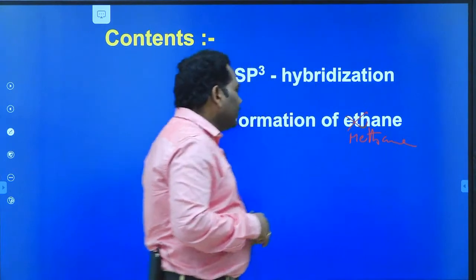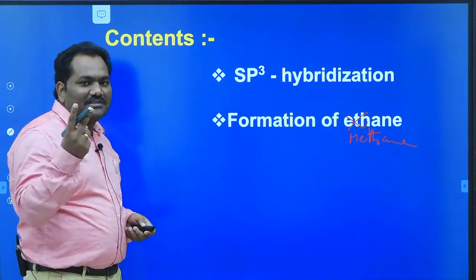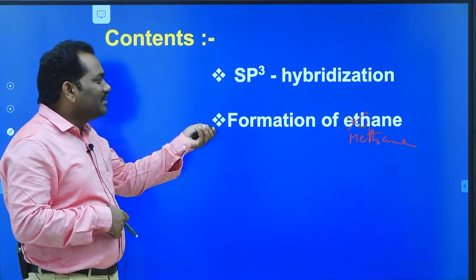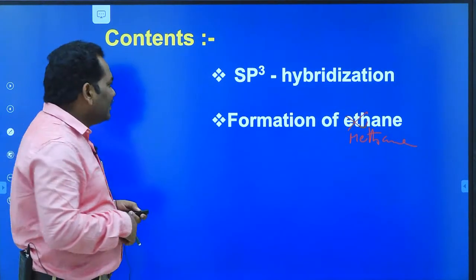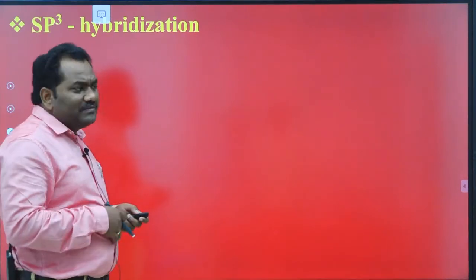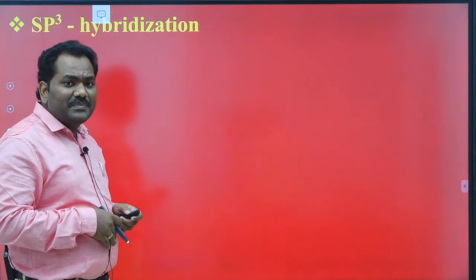Meth means one carbon is present, eth means two carbons are present. Methane means CH4 molecule. So first I explain the definition of sp3 hybridization.